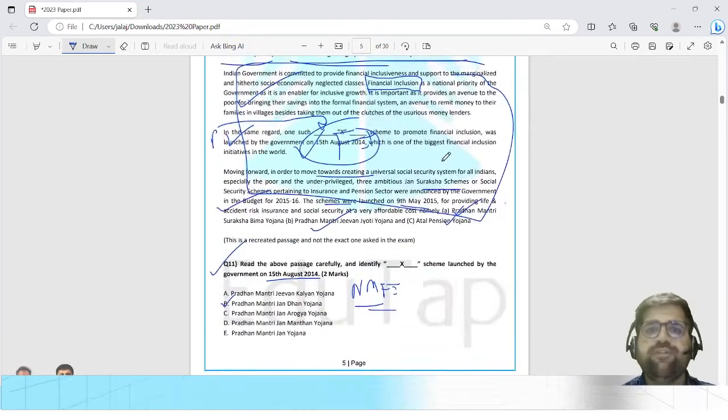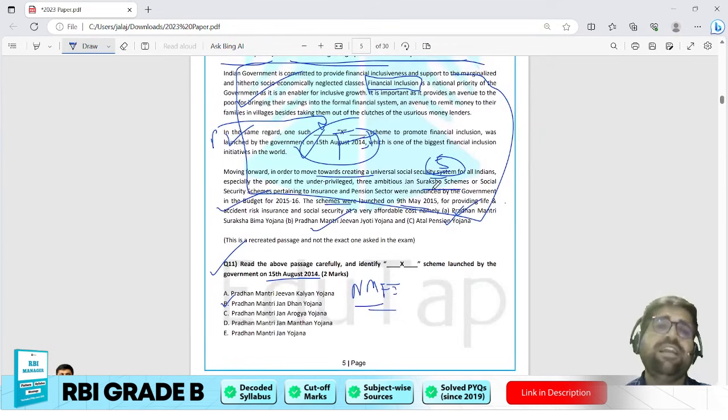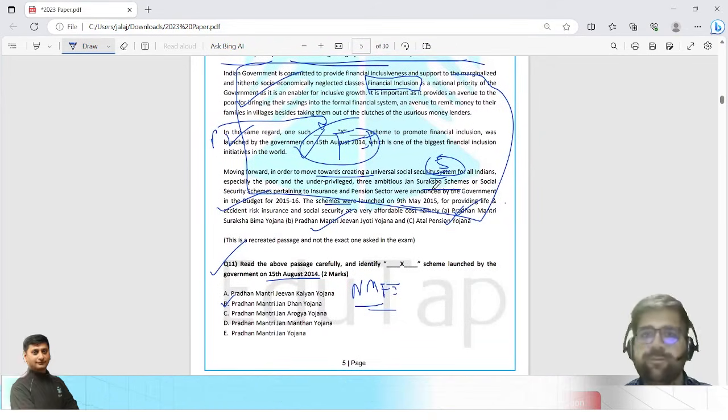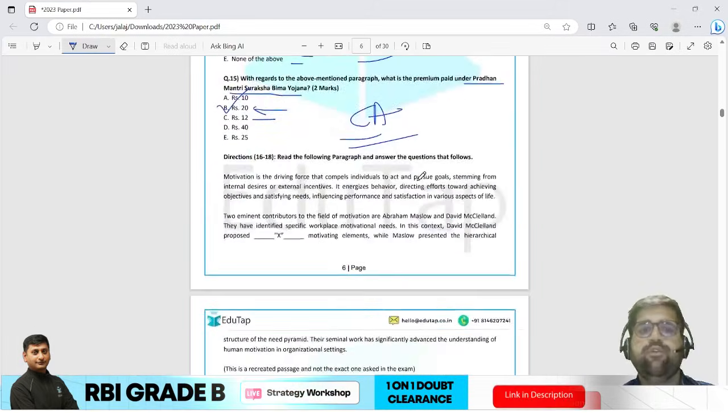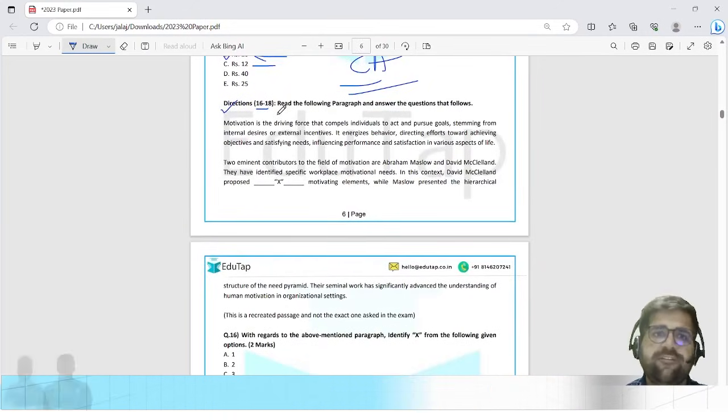So all the 5 questions which are asked from this chapter, that is financial inclusion, are comparatively easy. They are not tough. They are not even moderate level according to me. Now we are moving to question number 16. Question number 16, 17 and 18 are based on this paragraph.